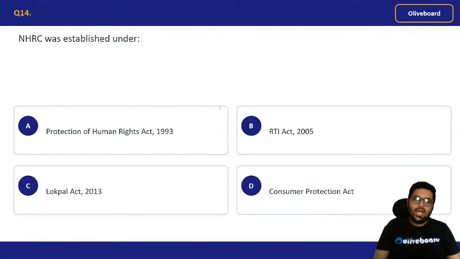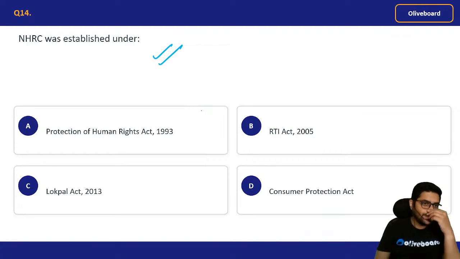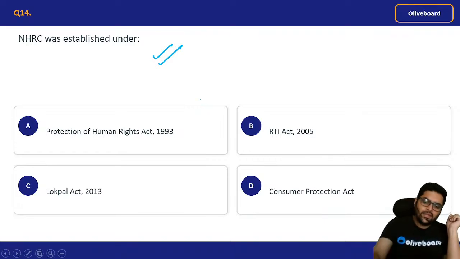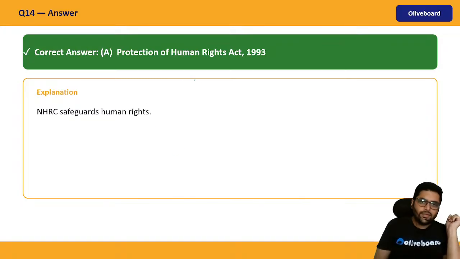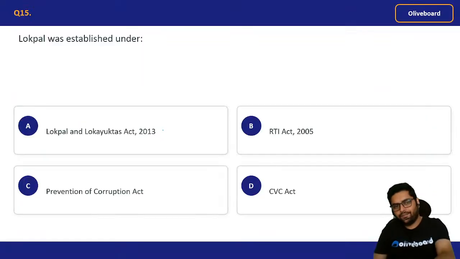Okay. NHRC, the National Human Rights Commission, was established under which act? It was established under the Protection of Human Rights Act 1993. It safeguards human rights. It is very debatable. Many claim that NHRC is a toothless tiger, and that is different. But the Protection of Human Rights Act gives origin to the NHRC.